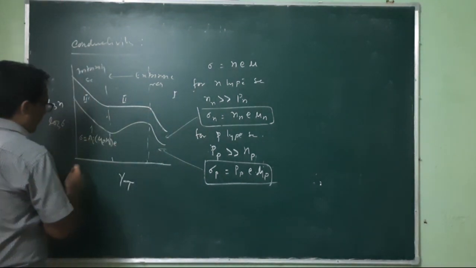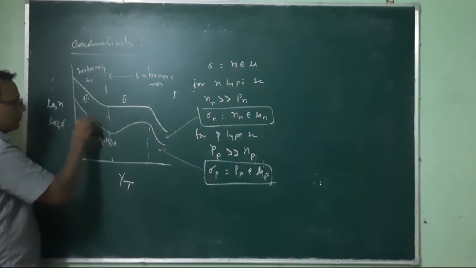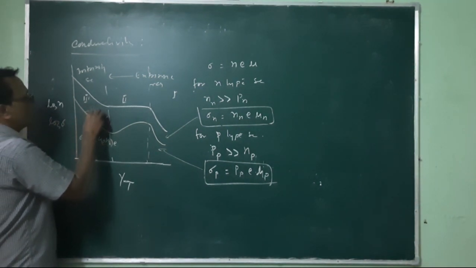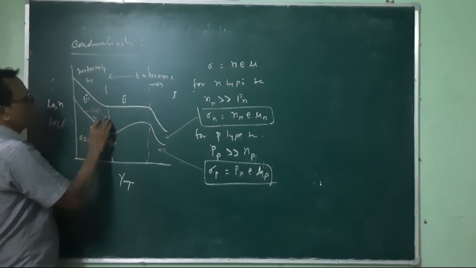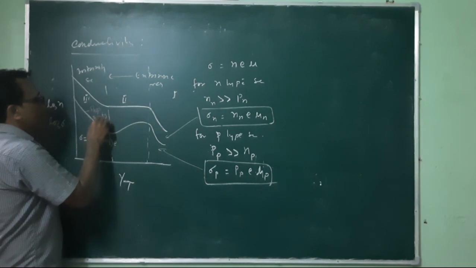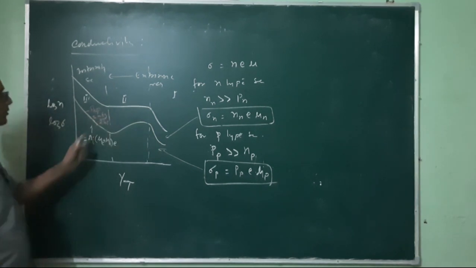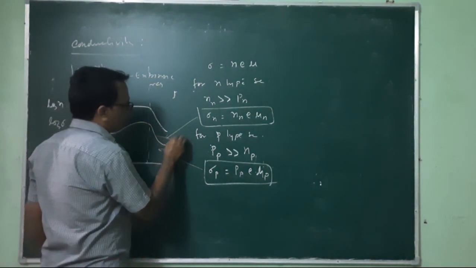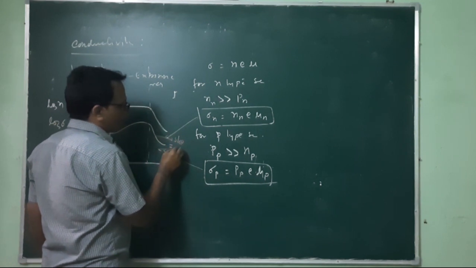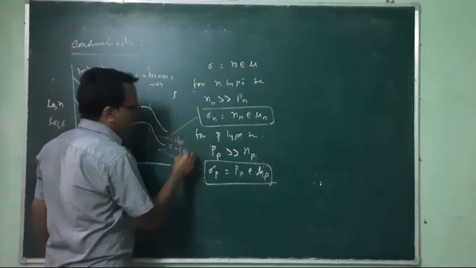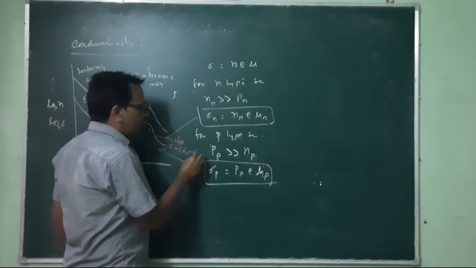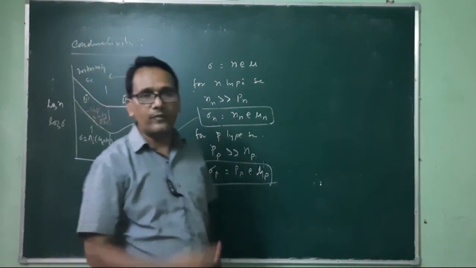And here one can calculate the forbidden energy gap, and the slope can be equal to minus Eg by 2kT. This is equal to minus Eg by 2k, whereas here the slope is equal to minus (EC minus ED) by k, if we are talking about the donor type semiconductor.